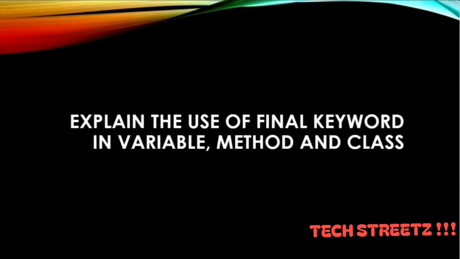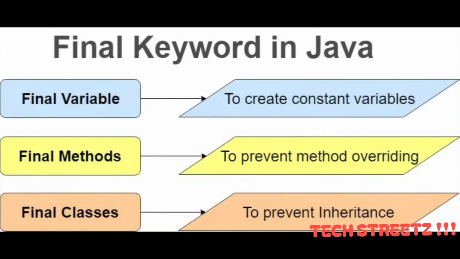Explain the use of the final keyword in variable, method and class. Final variable. When a variable is declared as final in Java, the value cannot be modified once it has been assigned. If any value has not been assigned to that variable, then it can be assigned only by the constructor of the class. Final method. A method declared as final cannot be overridden by its child classes.